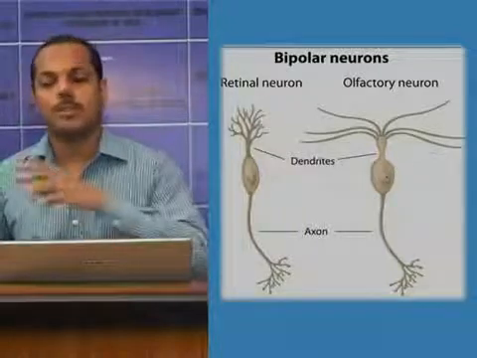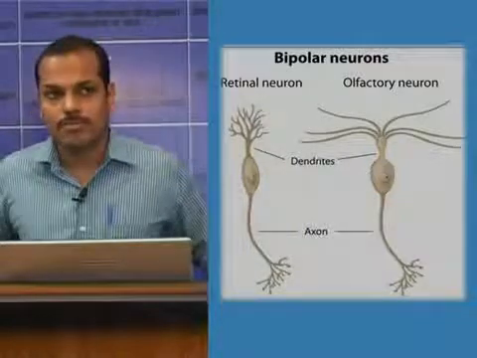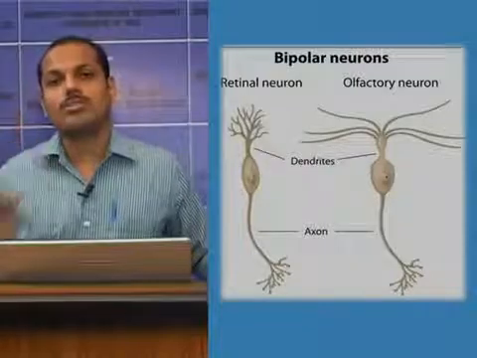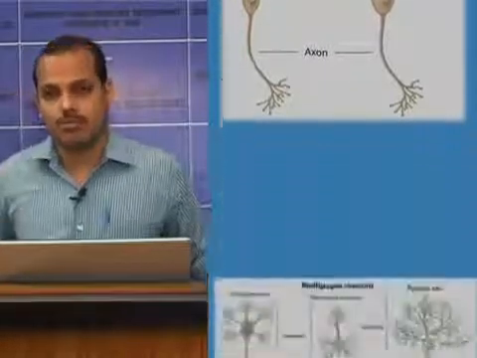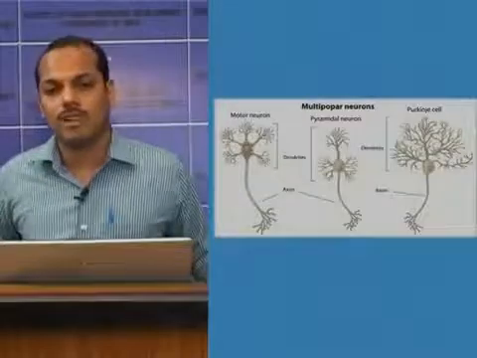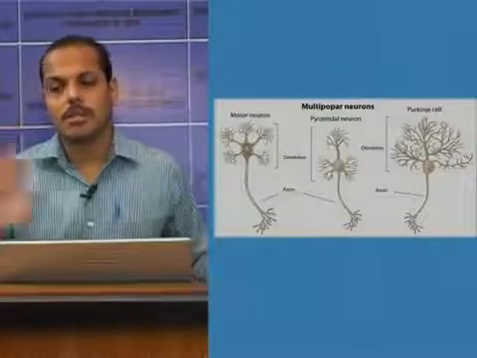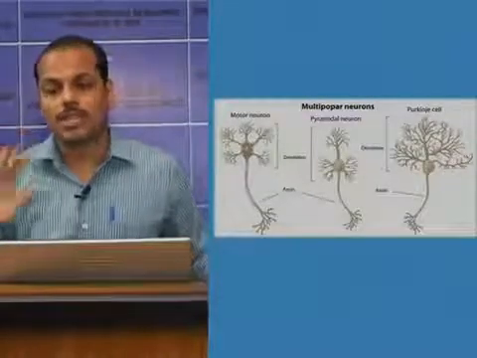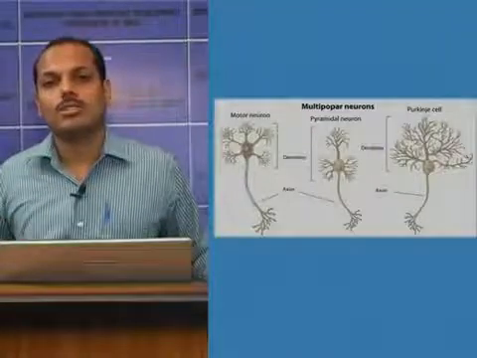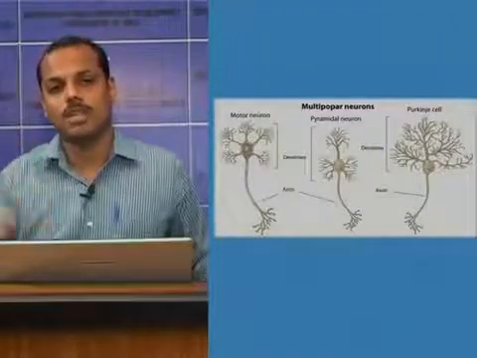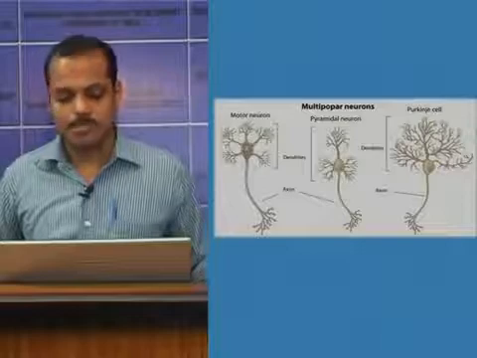So all the neurons will be having a cell body and processes. The processes may be dendrites and axon. All the neurons will be having at least one axon. Sometimes dendrite may be there, sometimes a dendrite may not be there, sometimes one dendrite, sometimes multiple dendrites may be there.